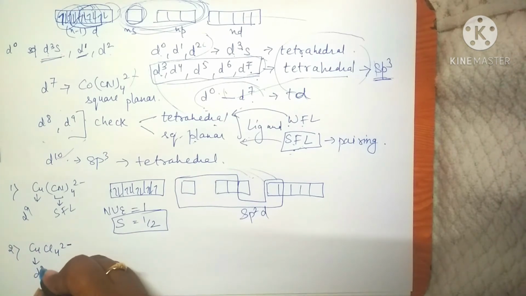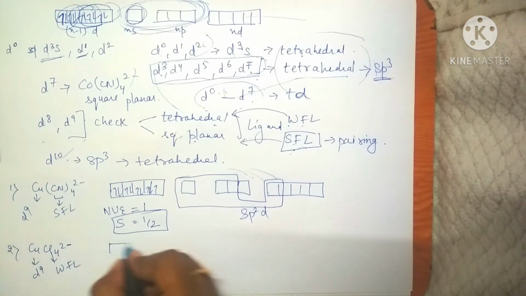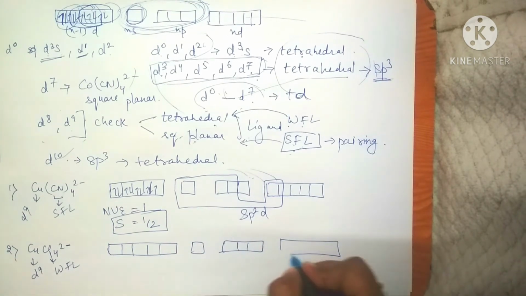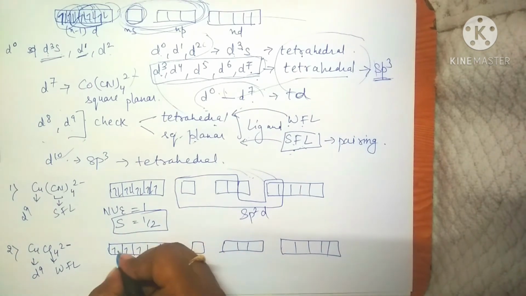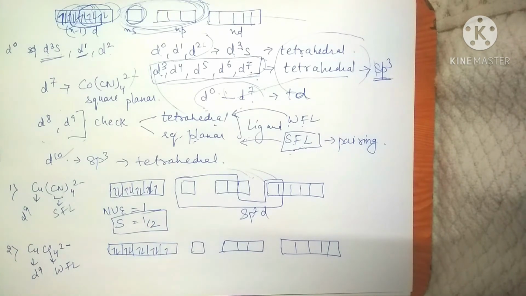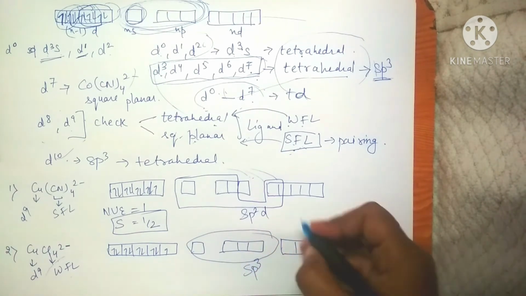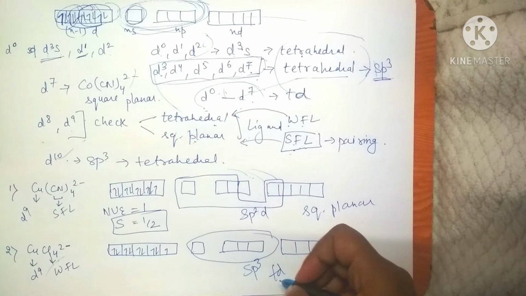Here also it is a d9 configuration, and Cl is a weak field ligand here. Now again the (n-1)d subshell, ns, np and nd. d9: 1, 2, 3, 4, 5, 6, 7, 8 and 9. Now here it is a weak field ligand, so there is no such possibility of pairing, even if there was a strong field ligand, right? So sp3 hybridization and tetrahedral geometry. Here it was square planar, and this one is tetrahedral geometry.